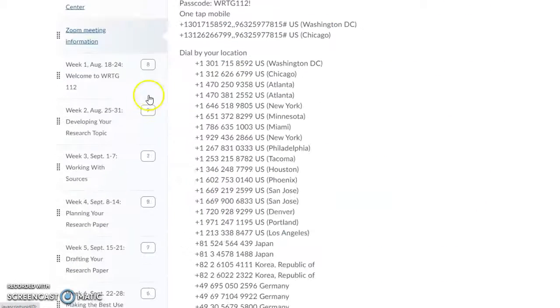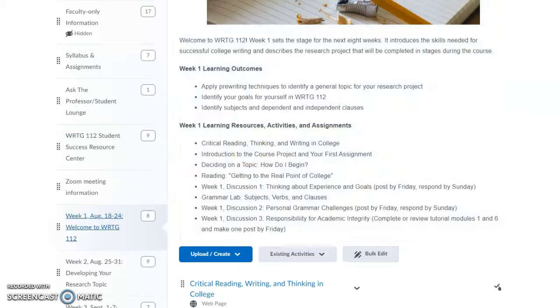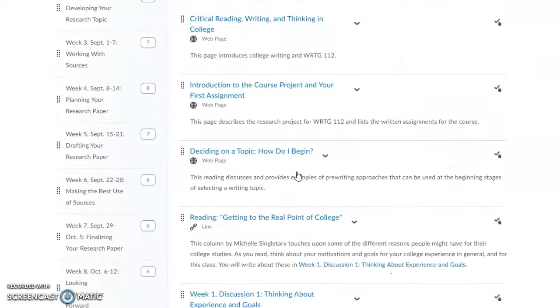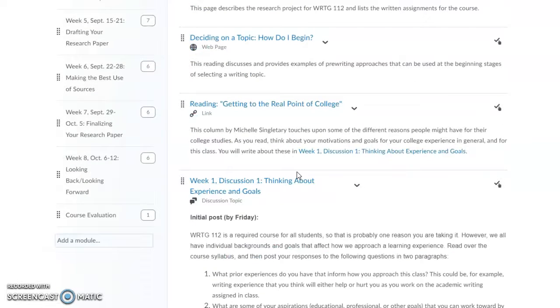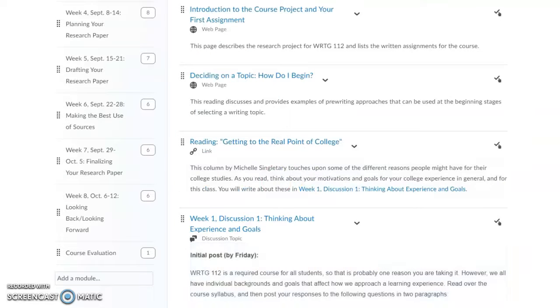Click on Week 1, and that'll give you an overview of our learning outcomes for the week, resources, activities, and assignments. Read them over. Scroll down the page and see all the things that you need to look at during the week. I recommend tackling at least one item each time you log in, beginning on Wednesday, which is the first day of the academic week.